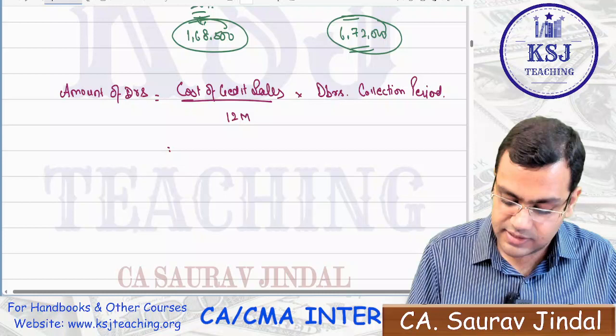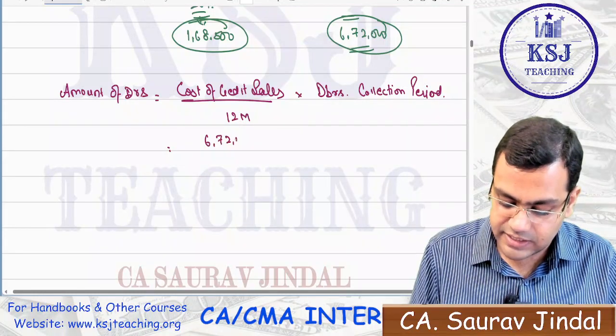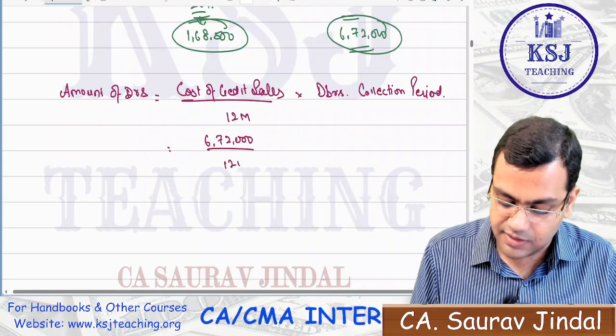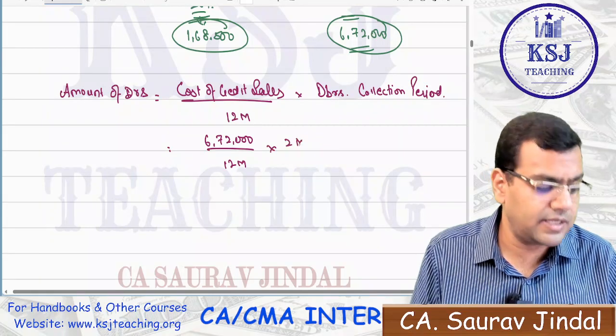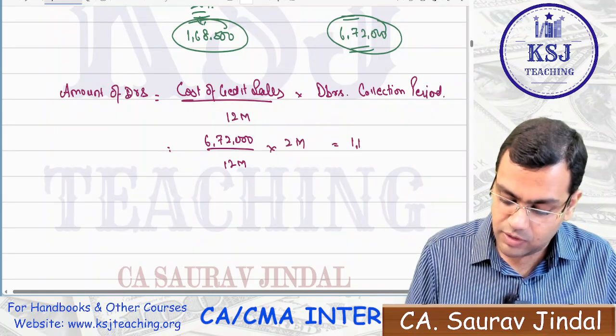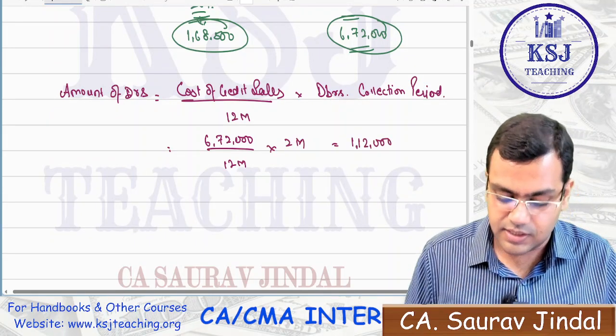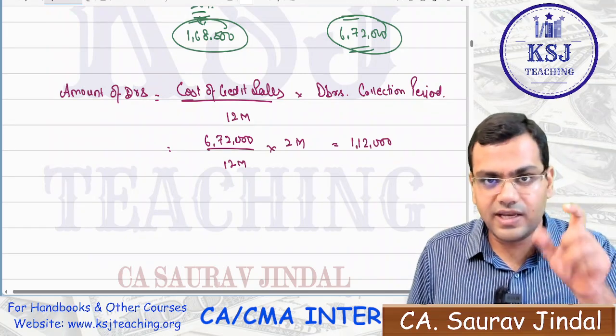In this case, the cost of credit sales is 6,72,000, divided by 12, multiplied by the collection period, that is 2. So the amount of debtors will be 1,12,000. Now here is one more variation of this formula.